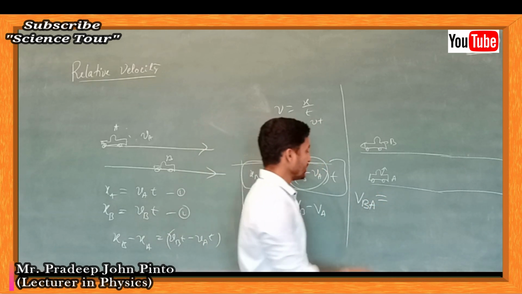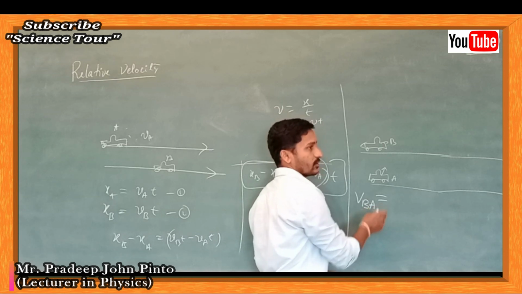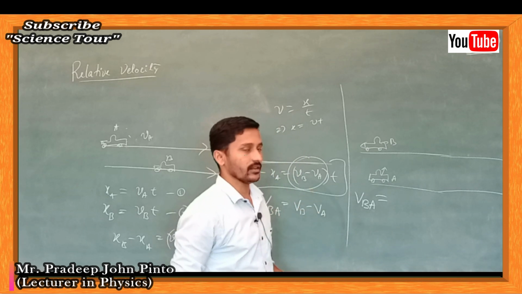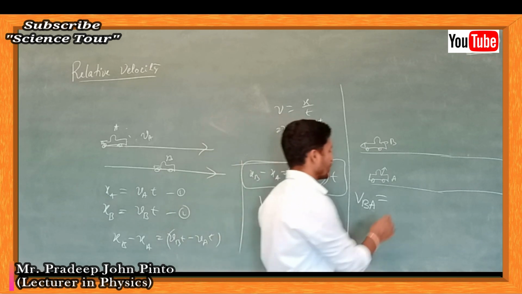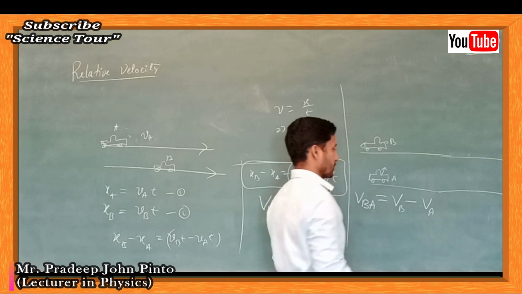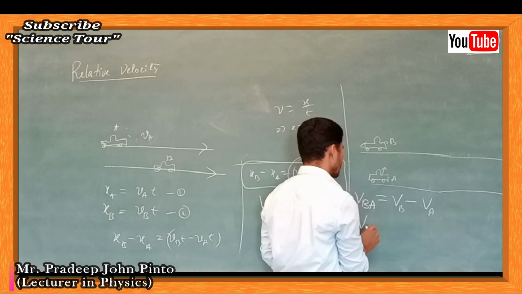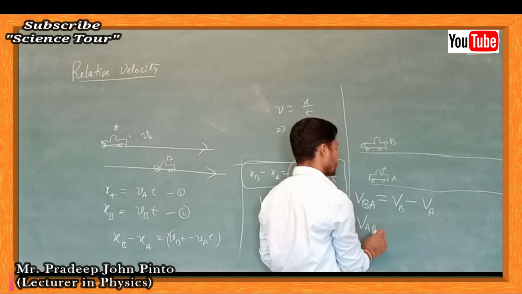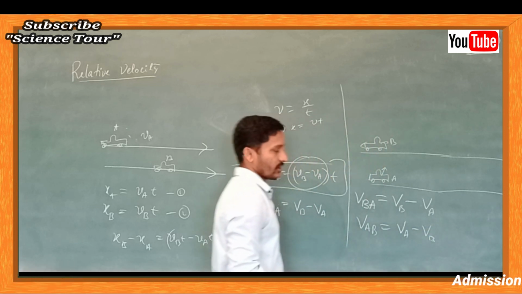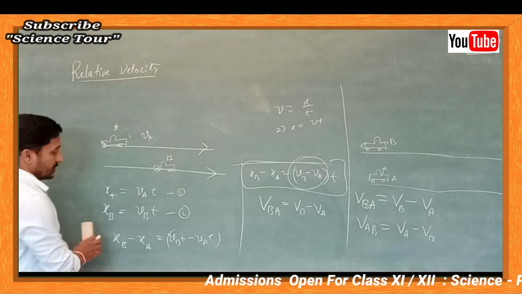Okay. So this A is the observer. The next letter, what are we going to write? No, he is the observer, and he is observing the other vehicle. So what is that velocity? We are going to write the velocity of B with respect to A: VB minus VA. If your friend is observing you, then the velocity of A with respect to B is nothing but VA minus VB. Now this is the mathematical steps, but what is the physics behind this?